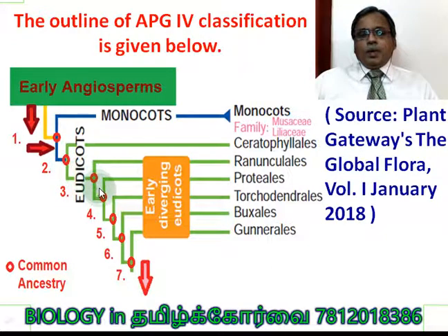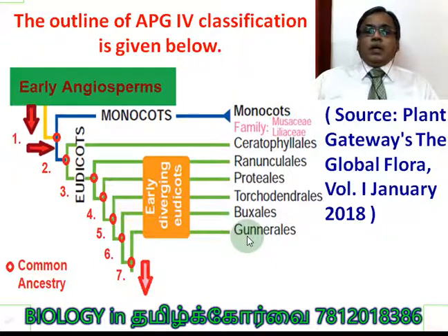From there, you see the multiple branching, high diversity occurred. Higher level of diversity is in the dicot plants. From here, nearly six ancestral points I marked here. Common ancestry. Are you clear? So one for Ceratophyllales, another one for Ranunculales, another one for Proteales, another one for Trochodendrales, then Buxales, and lastly for Gunnerales. Are you clear? So the dicots became the highly diversified group of plants here.